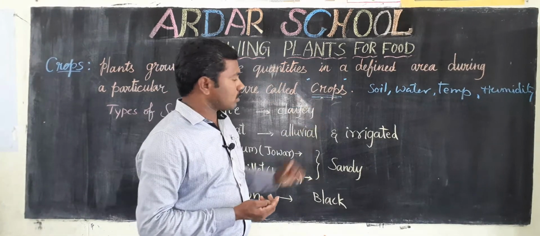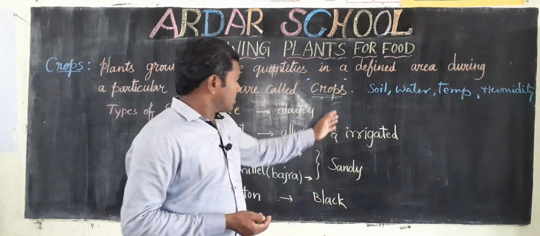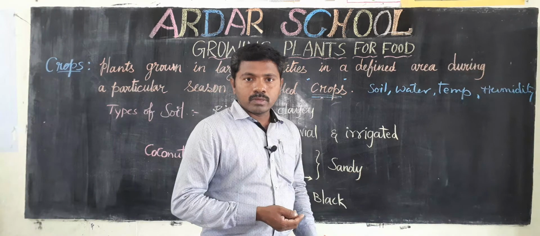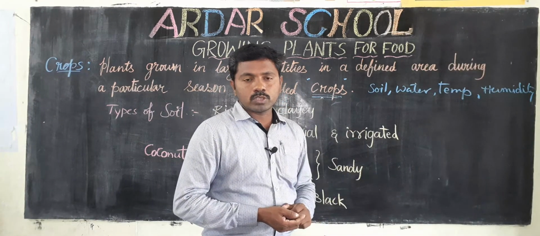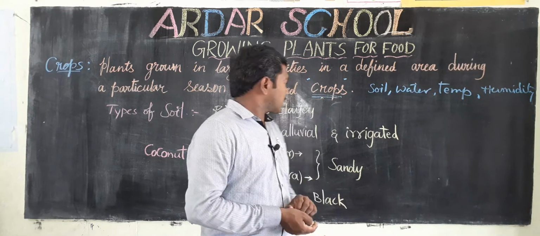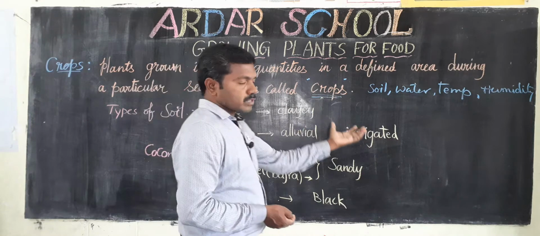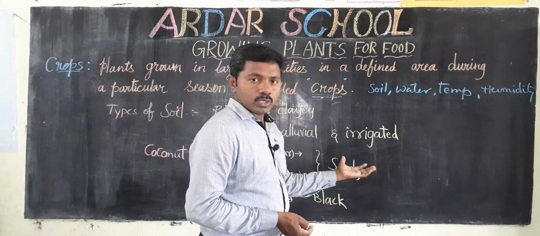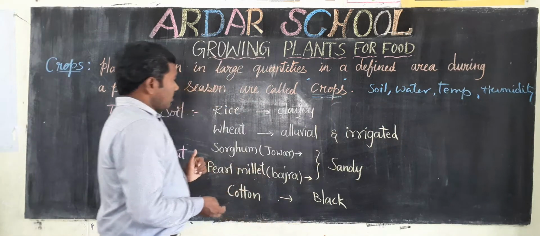In the same way, the kharif season is the summer season, October to April, so that is the.